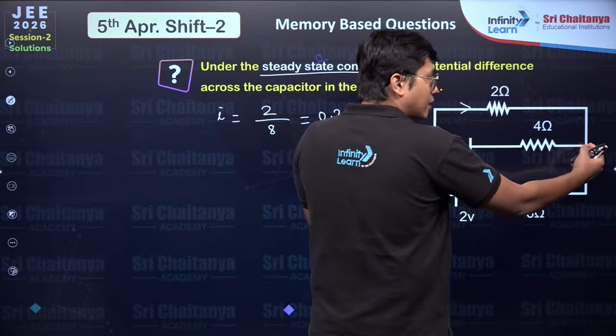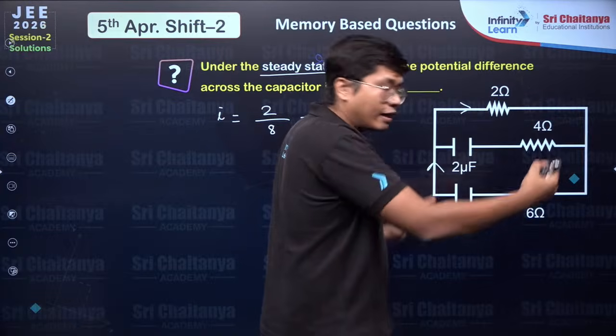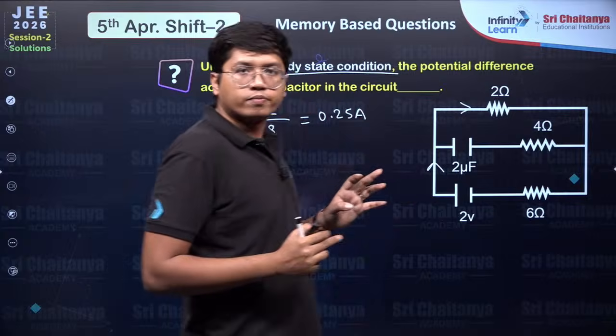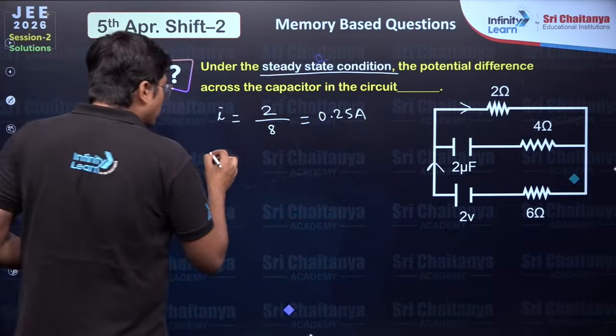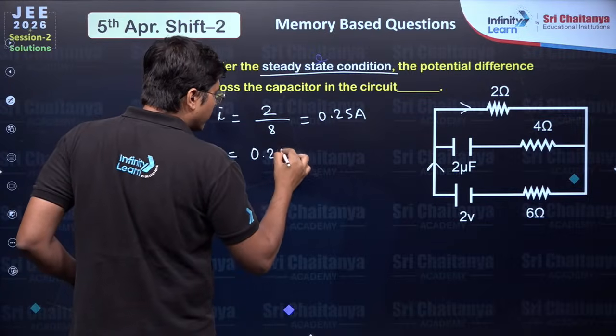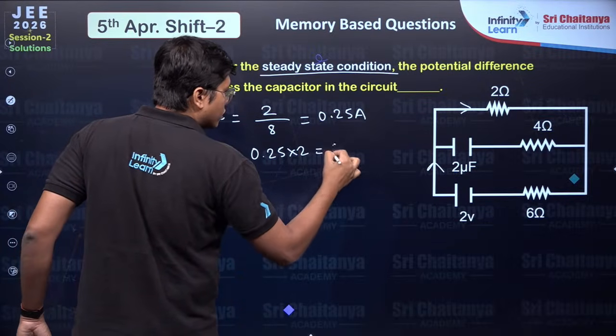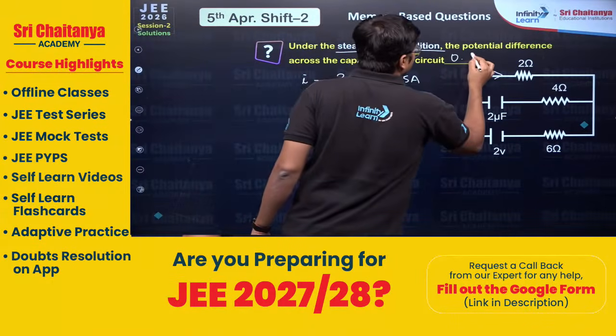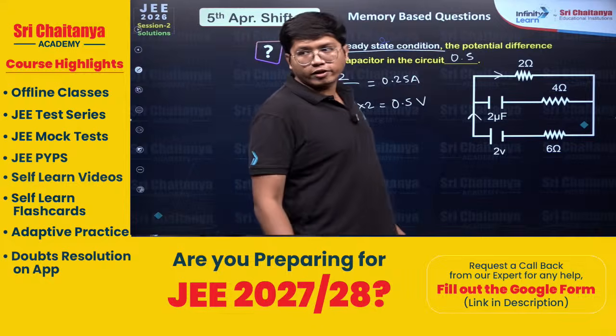Now, because no current is flowing through this, understand that the voltage across this capacitor will be the same as across this full thing. And the voltage across the full thing is the same as the voltage drop across the 2 ohms. So what is the voltage drop across the 2 ohms? If a current of 0.25 is passing, it is just 0.5 volts. Answer is 0.5.